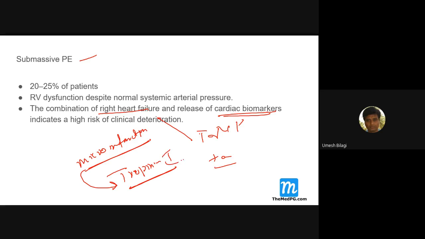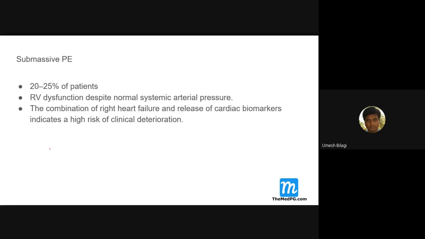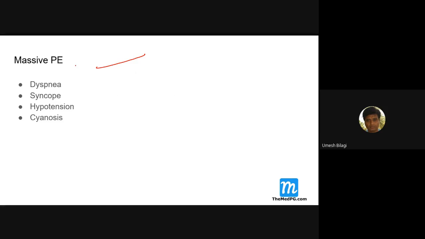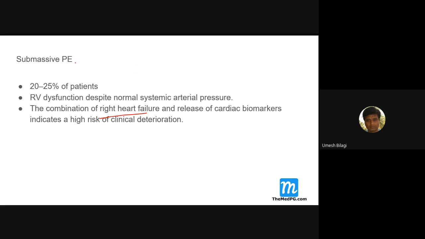Although they don't have shock, these are not good patients. They may deteriorate and become serious later. That is an ominous sign. In a submassive patient, if these things are there, then chances of worsening are very high.